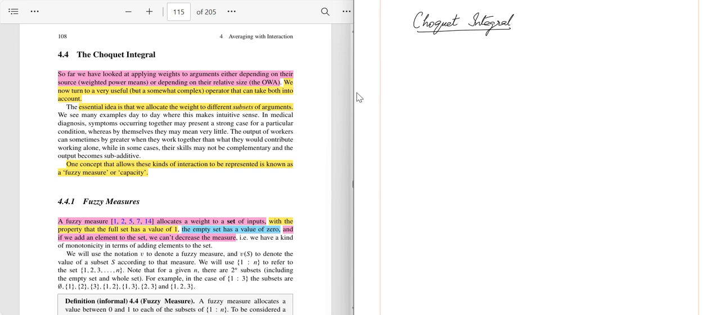In simple terms, we can say it is a smart way of averaging data. Unlike simple arithmetic mean, where all the data points are treated equally, the Choquet integral takes into account how groups of data interact with each other and how important different combinations of data are, right?